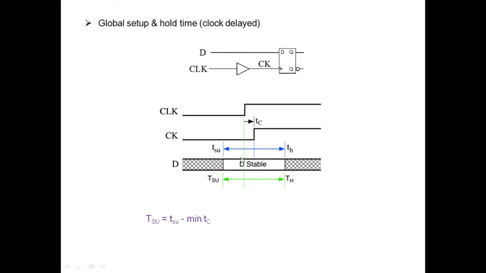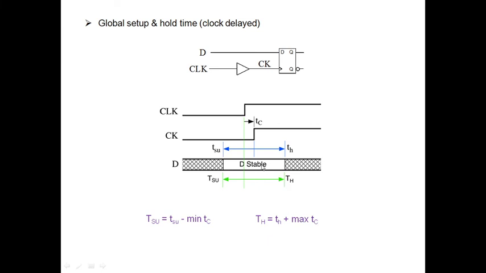So because of which the setup time is getting extended, you can see here, that is given by TSU, and because of which your hold time is getting reduced, you can see here when compared to the previous case. So small TSU is given by capital TSU plus minimum of TC, that is the delay offered by this one, and small TH is nothing but capital TH minus max of TC.